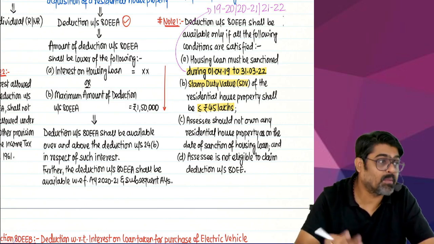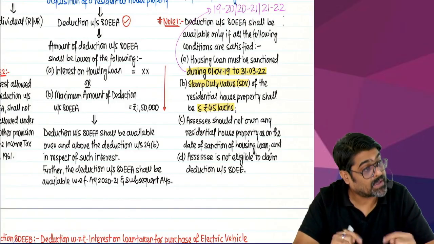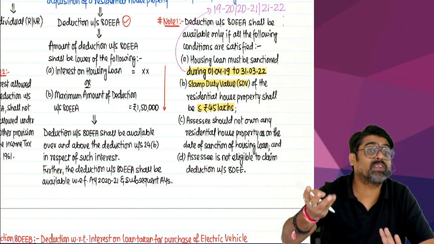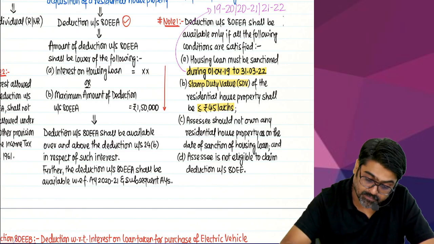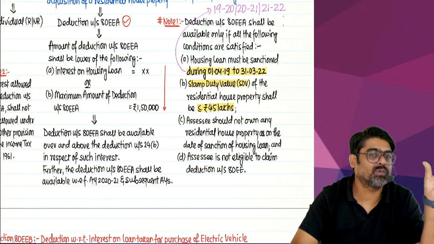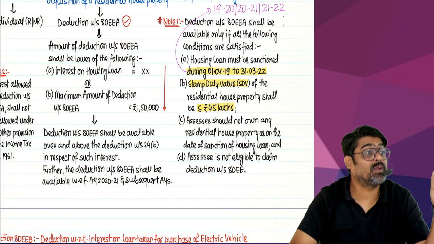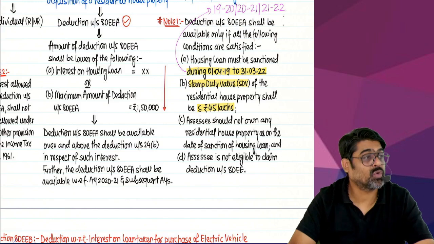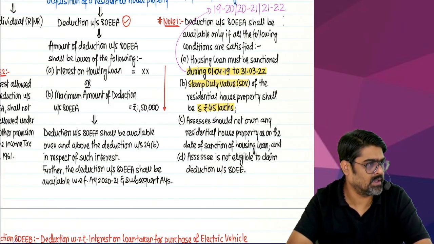How much loan? Any amount of loan. There is no restriction on the amount of loan. You can take any amount of loan. But remember, by taking this loan, whatever residential house property you are purchasing, the purchase value of that property can be any amount. But the stamp duty value of that property should not be more than 45 lakhs. So under 80EE, loan sanction in 16-17. Amount of loan maximum 35 lakhs. Purchase value of the property 50 lakhs. And as on the date of sanction of loan, assessee should not own a single residential house property. Yes or no? Those conditions you are going to see here also.